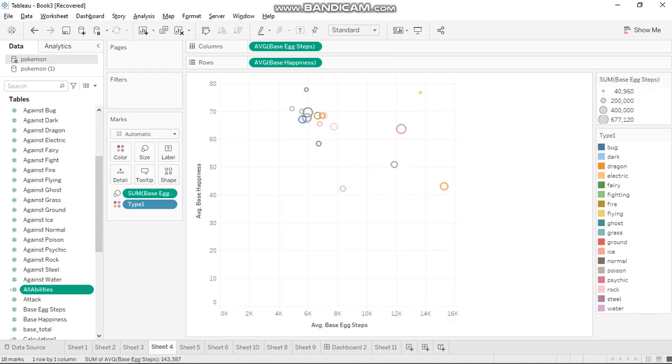This is a scatter chart which represents the basic happiness and base egg steps relation. It tells us how much time or how many steps are required to hatch from eggs, and the happiness of the Pokemon. The Pokemon that come under this field require fewer steps to hatch from eggs and they are more happy. On the other hand, dragon type, dark type and steel type require more steps, greater than 8k steps to hatch from eggs, and they are not happy, their happiness is less than 50%.